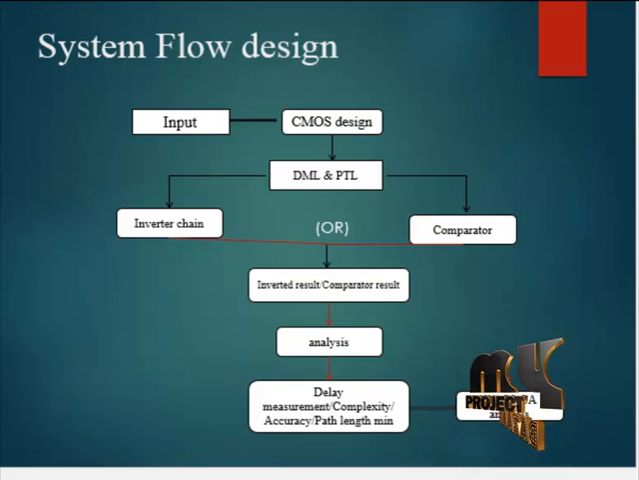CMOS is a technology for constructing integrated circuits. CMOS technology is also used for several analog circuits such as image sensors, data converters and highly integrated transceivers for many types of communications. Two important characteristics of CMOS devices are high noise immunity and low static power consumption. And then we use the DLMS and PTL process. It is converted to split the process for inverter chain and comparator.